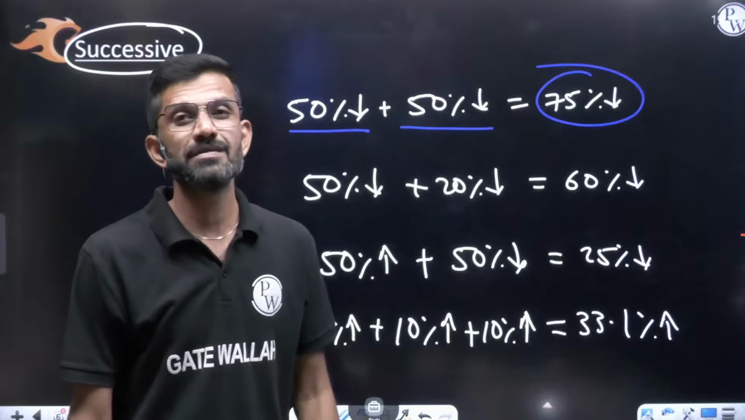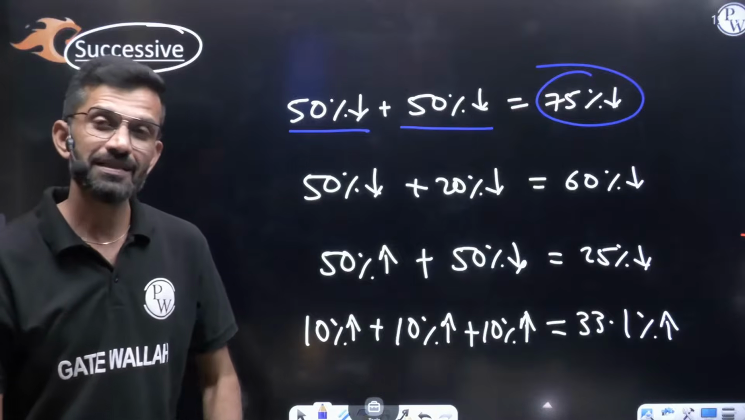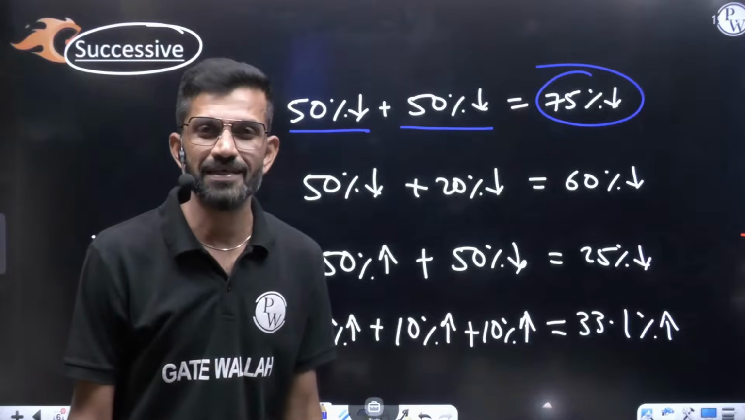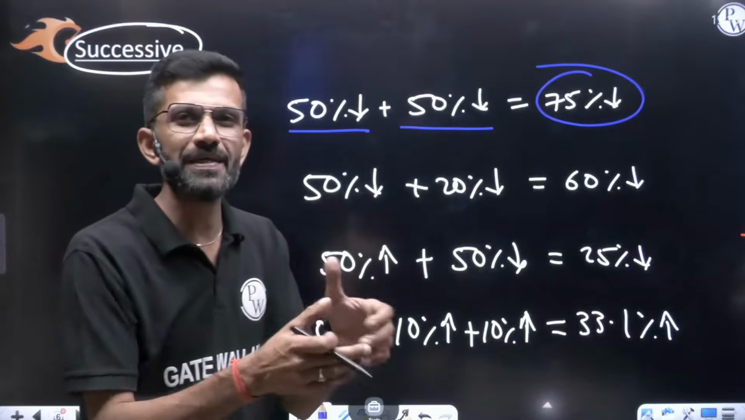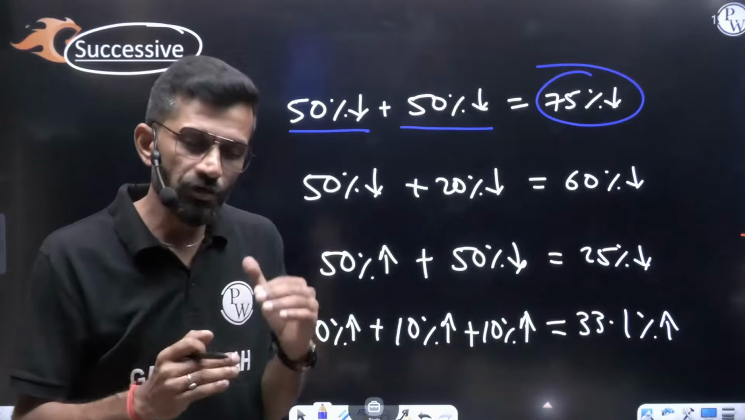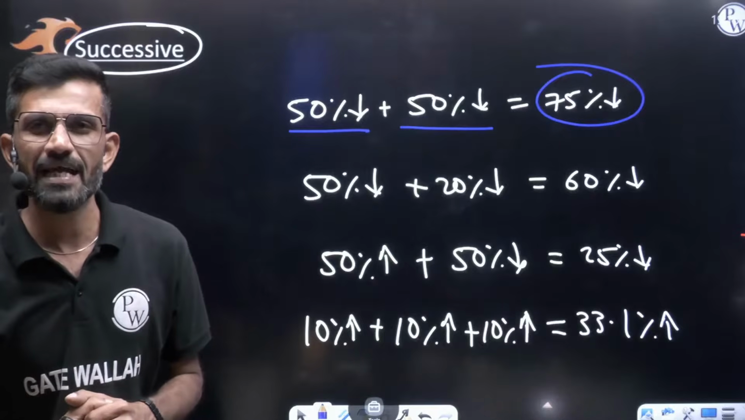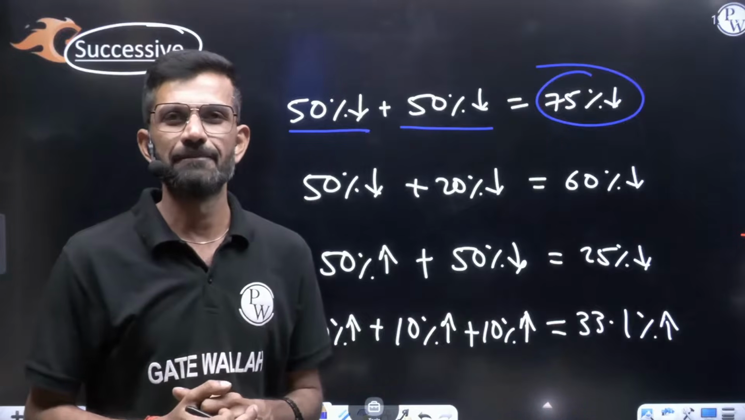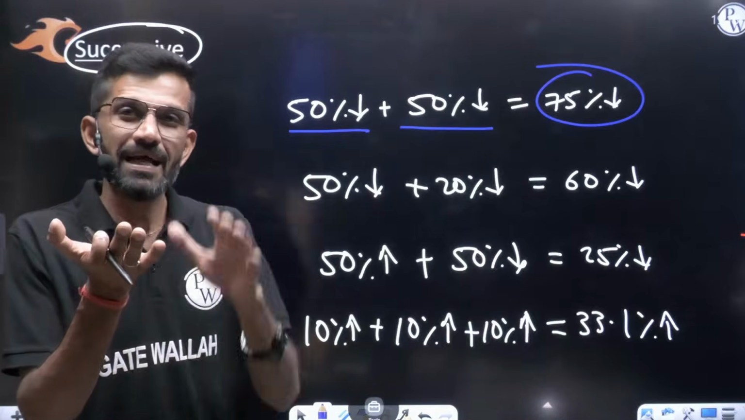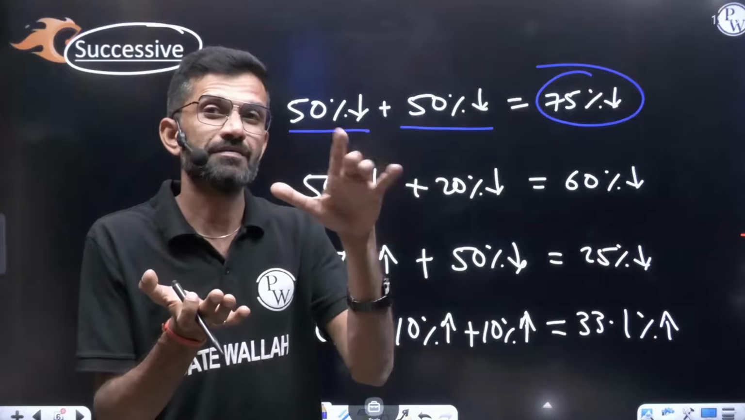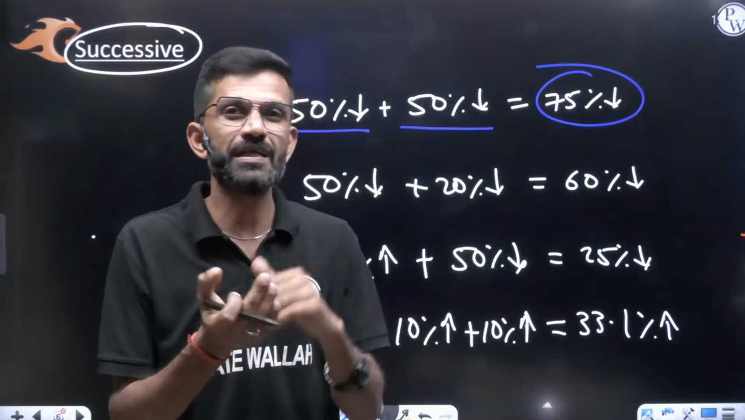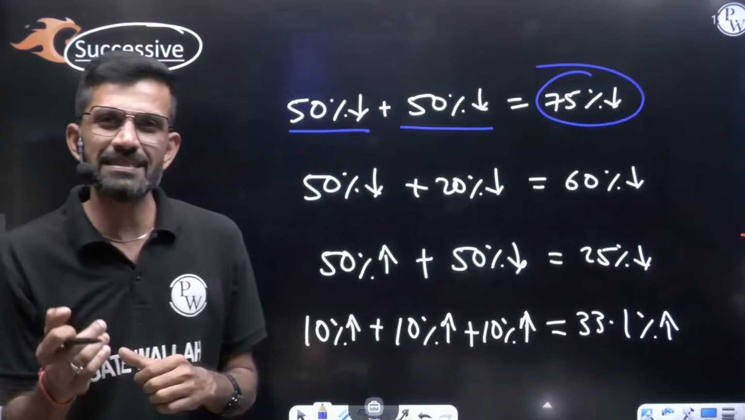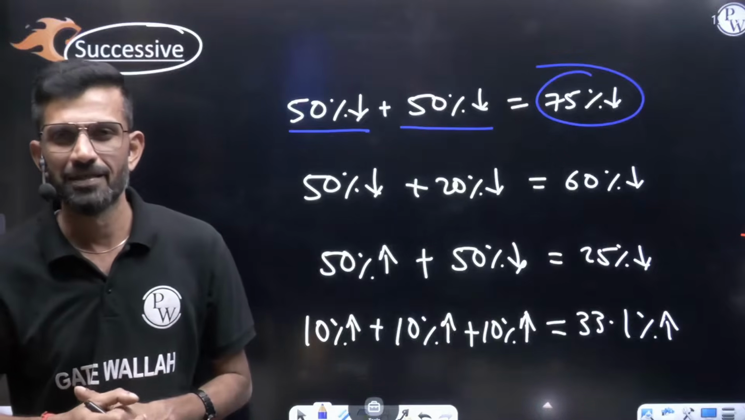But my dear friends, sometimes the calculation will become complicated. When so many percentages are given to you, you'll reach a complicated calculation. So in order to overcome this complicated calculation, there is one more method. Whenever increase is there, add that much to 100%. Once again, whenever increase is there, add that much value to 100%. Whenever decrease is there, subtract that value from 100%.